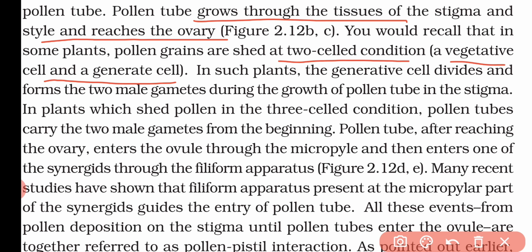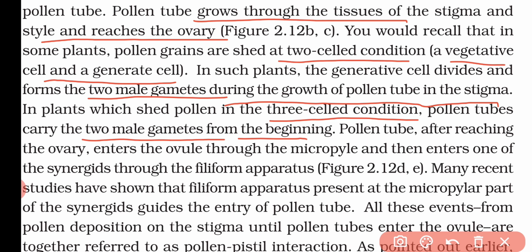The generative cell will divide and form two male gametes during the growth of the pollen tube in the style. And if the pollen grain is shed in the three-celled condition, then it is already carrying the two male gametes at the beginning.